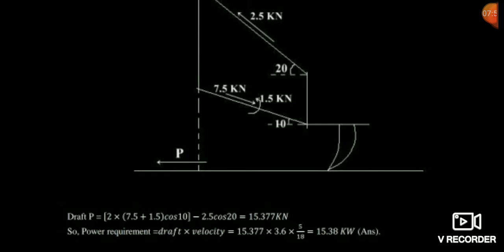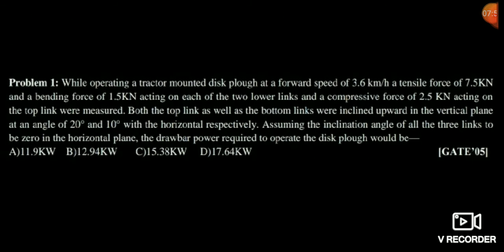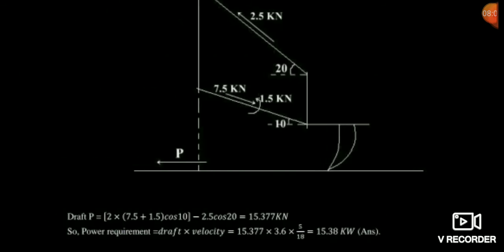That's why 7.5 plus 1.5. And friends, we have multiplied it with 2, because here you can see in the question that there are two lower links. Friends, you clearly understand that in hitching, one upper link, one top link and two lower links are present. So we are calculating for lower links. So 7.5 plus 1.5 into 2, and the angle is 10 degrees, so cos 10. And friends, minus 2.5 cos 20, because 2.5 is our compressive force. Its direction is opposite to the direction of tensile force.